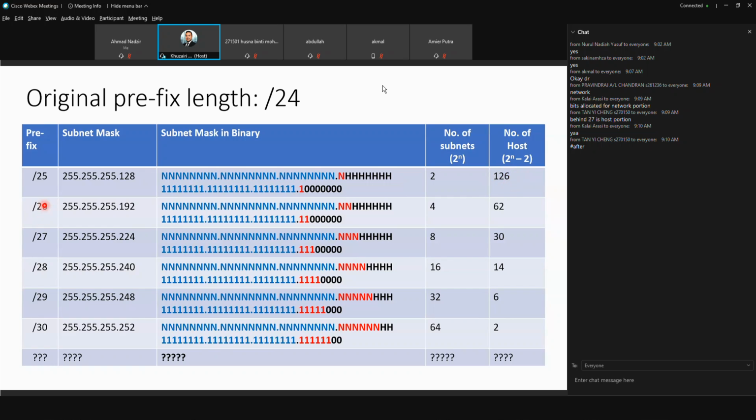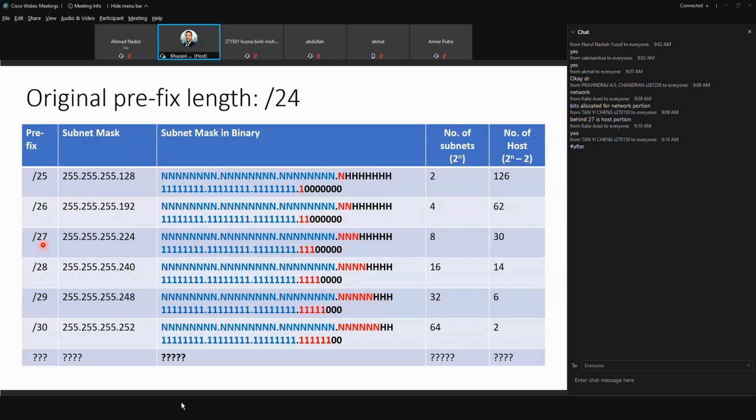Okay, so look at /26. /26 meaning that you borrow another 1 from the host portion. So it becomes /26. Yeah, so you will get 255.255.255.192. Okay, so this one you can create 4 subnets, with 62 hosts.